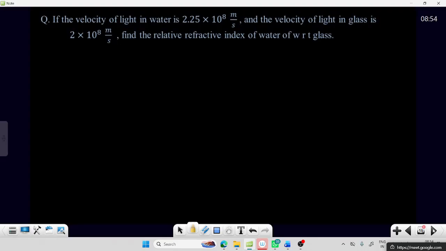The velocity of light in water is given. Velocity of light in glass is given. They ask you to find the relative refractive index of water with respect to glass.